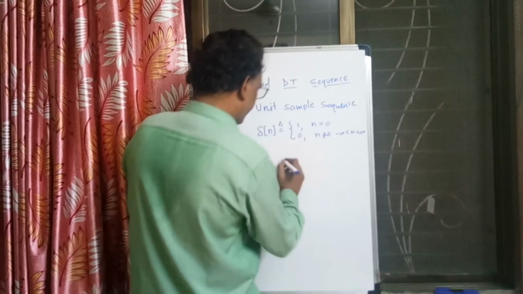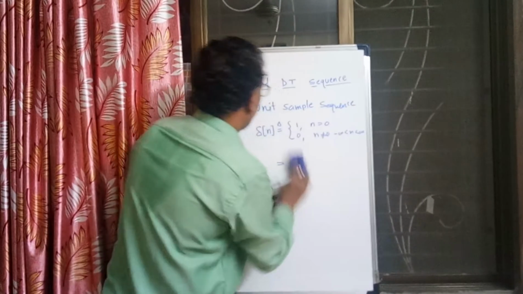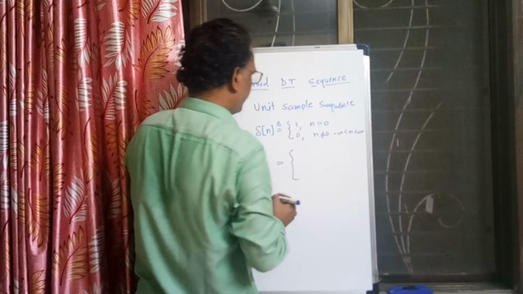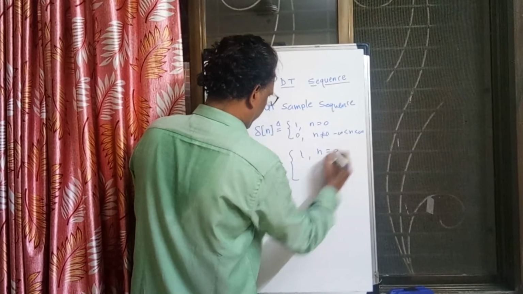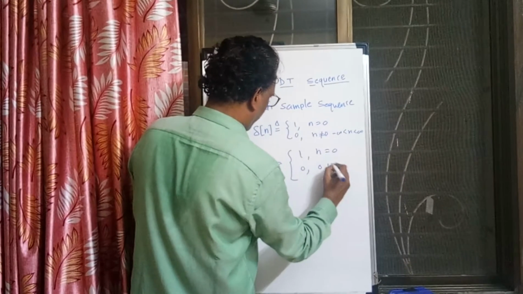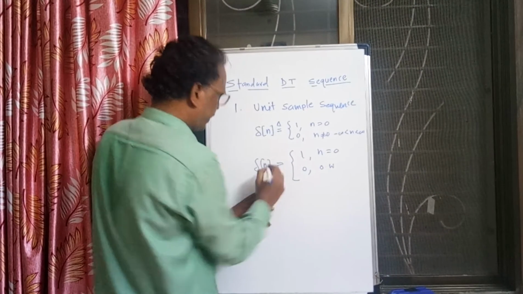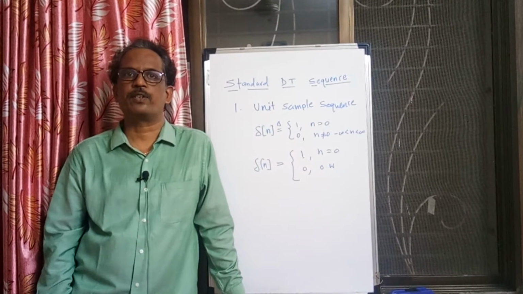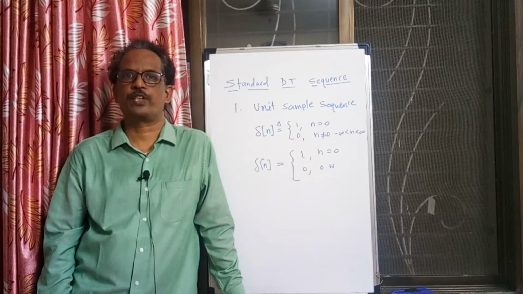Here n varies between minus infinity to plus infinity. You can write the discrete signal delta n, the unit sample sequence, as 1 for n equal to 0, and otherwise, for all other values of n, the amplitude of the signal is 0. So it is del n, the unit sample sequence.